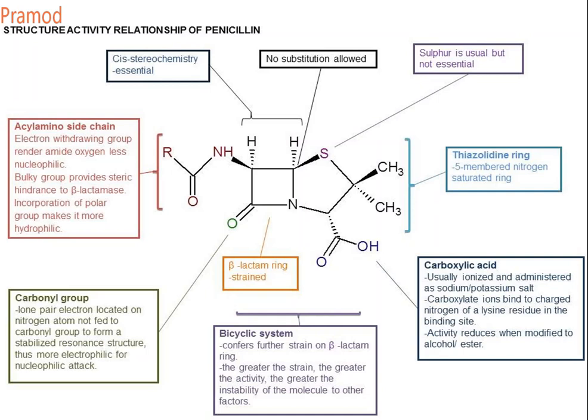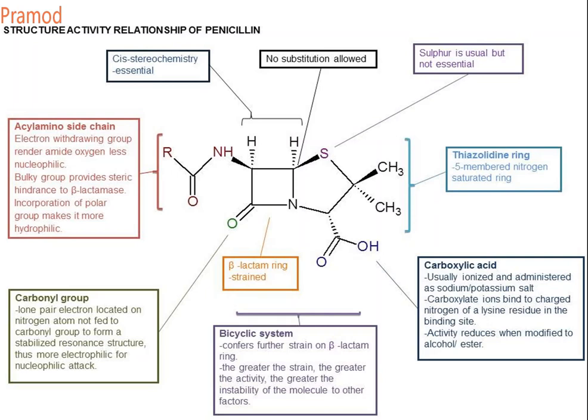This breaks open the ring to give penicilloic acid, which further undergoes degradation. It undergoes decarboxylation to give penilloic acid, which is inactive. This is how beta-lactam penicillins get deactivated or degraded in your body.